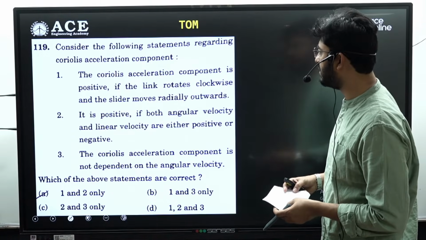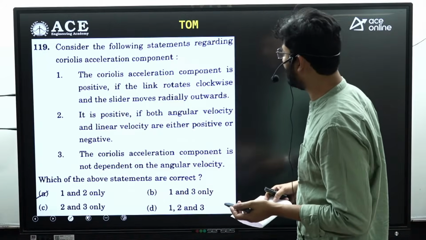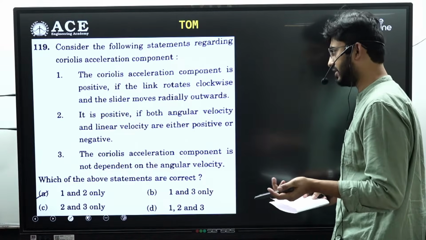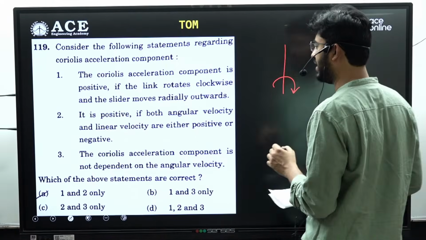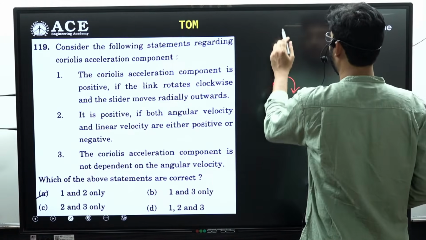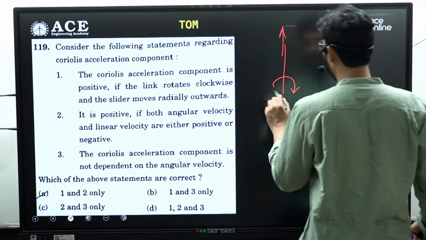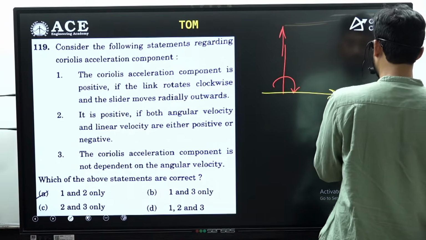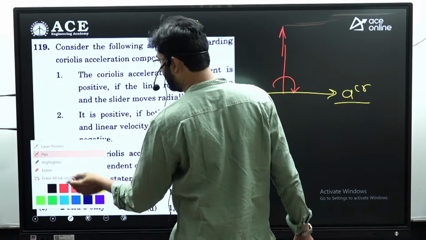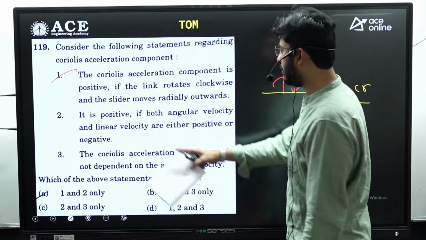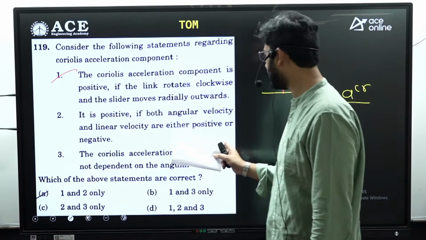Next is, consider the following statement regarding the Coriolis acceleration. So first statement is, Coriolis acceleration is the component that is positive if the link is rotating in clockwise. So if the link is rotating in clockwise and the slider is moving outwards, so the Coriolis acceleration will be pointing towards positive x-axis. Okay, this will be the direction of Coriolis acceleration. So is the statement 1 is correct, and statement 2, that is, it is positive if both angular velocity and linear velocity are either positive or negative.